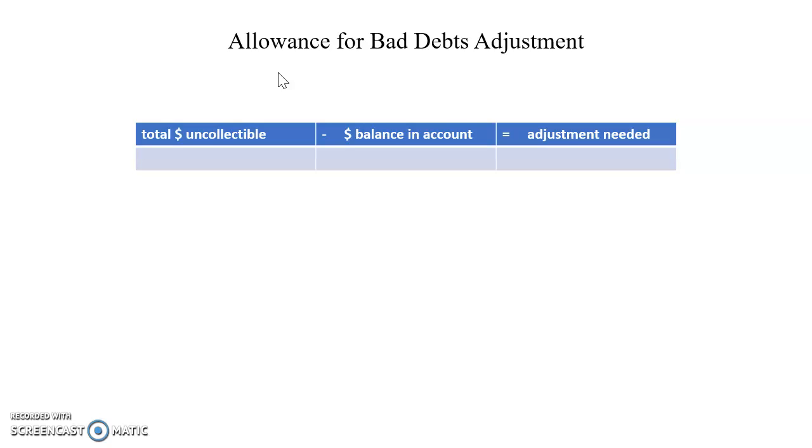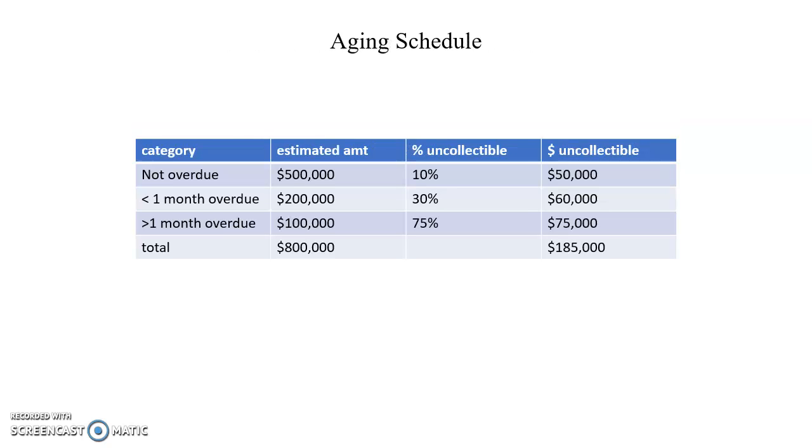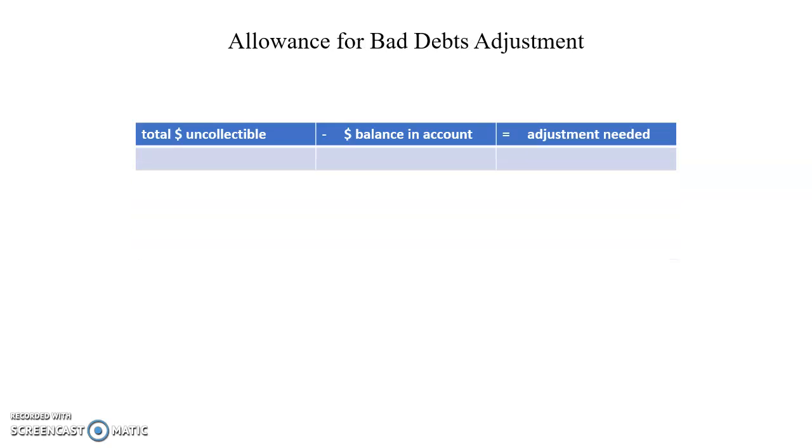You have to make an adjustment because you estimated the allowance for bad debts at the beginning of the period, and the company chose to estimate $20,000. Now, with the more information that we created and used with the aging schedule, we'll create an actual, more realistic amount that we can use for the adjustment on the balance sheet.